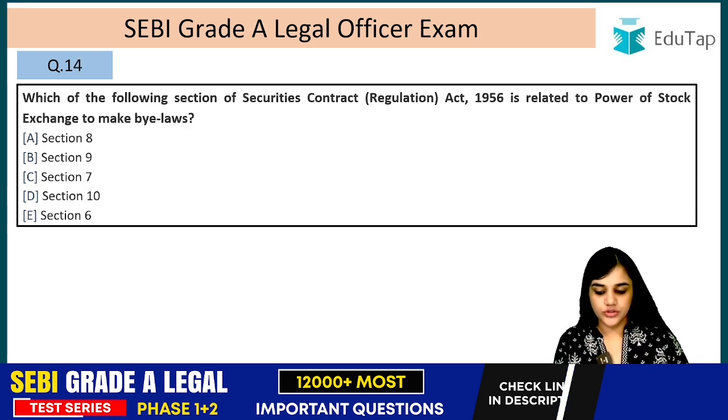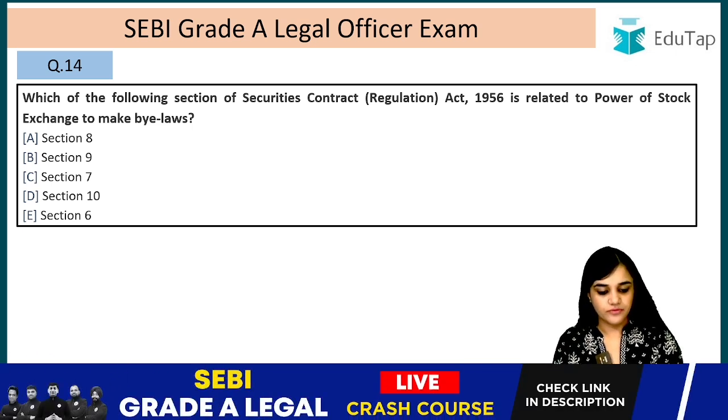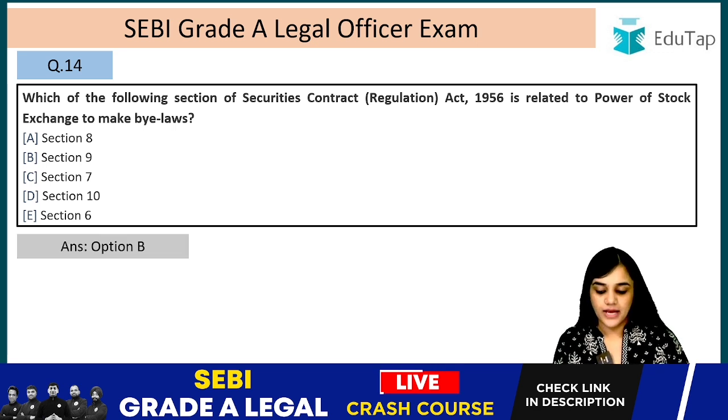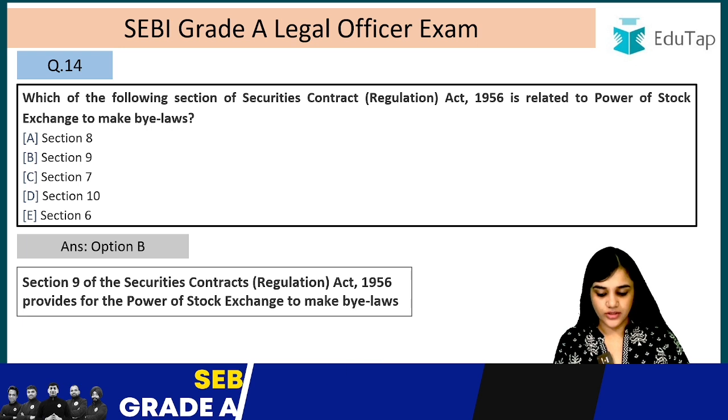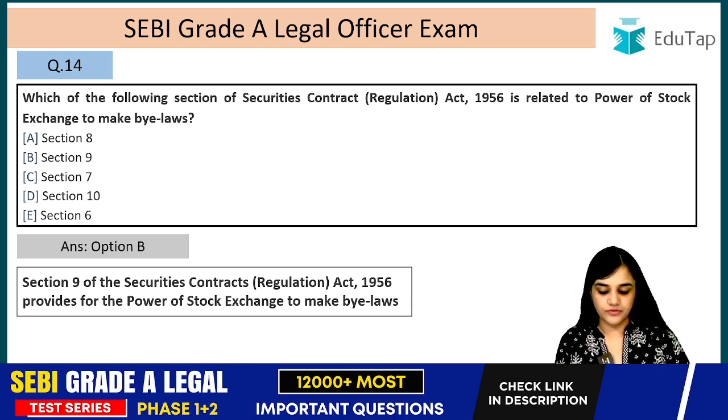Question number 14. Which of the following sections of the Securities Contract Regulation Act 1956 is related to the power of stock exchange to make bylaws? Answer is option B, section 9. Section 9 of the Securities Contract Regulation Act 1956 provides for the power of stock exchange to make bylaws. Which section? Section 9.